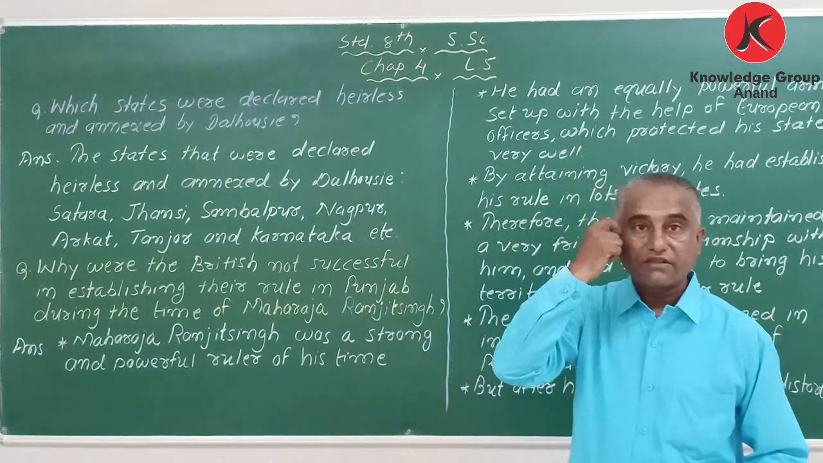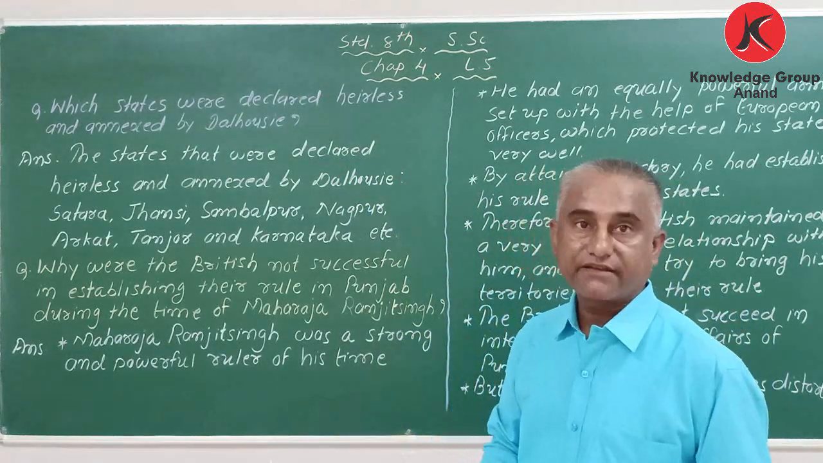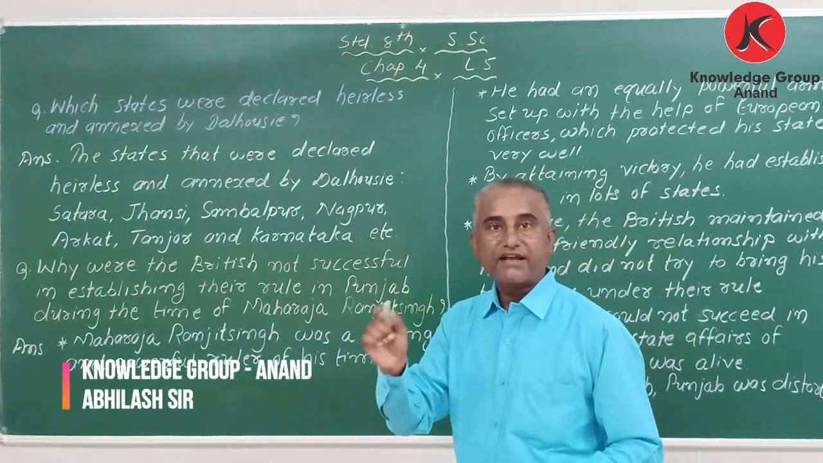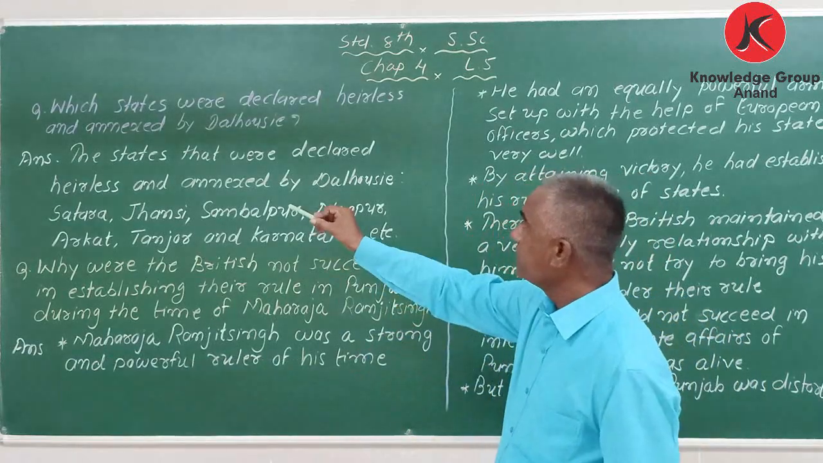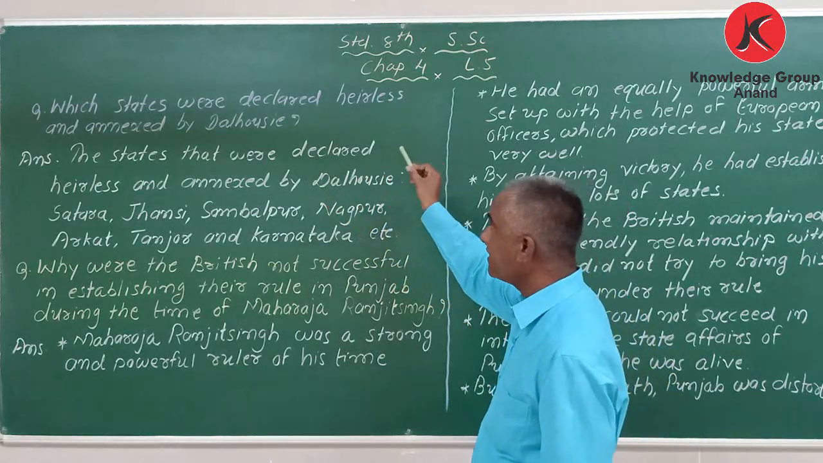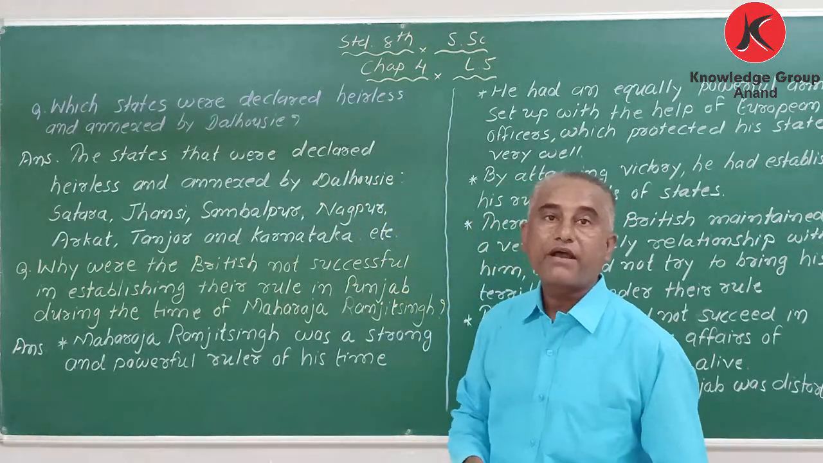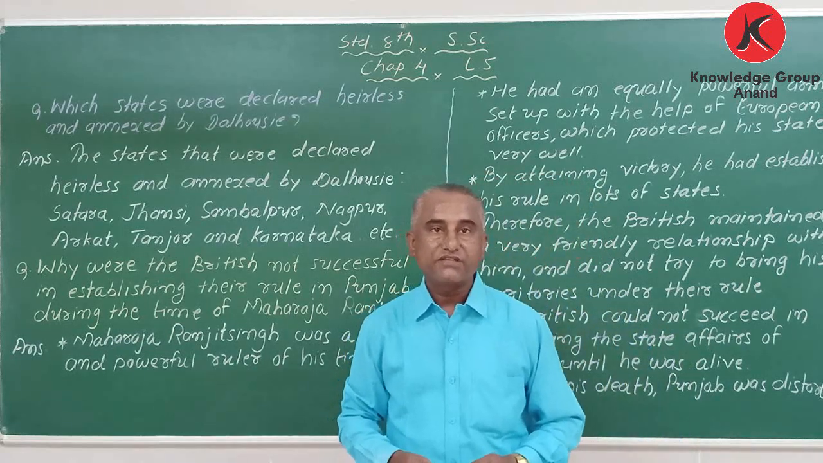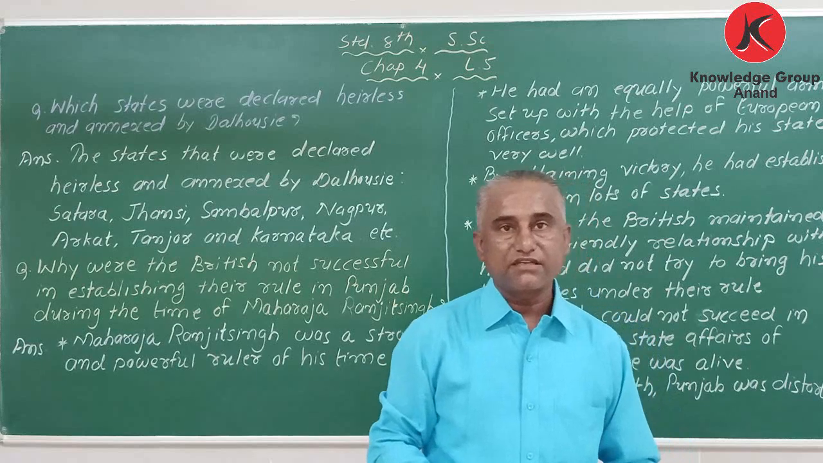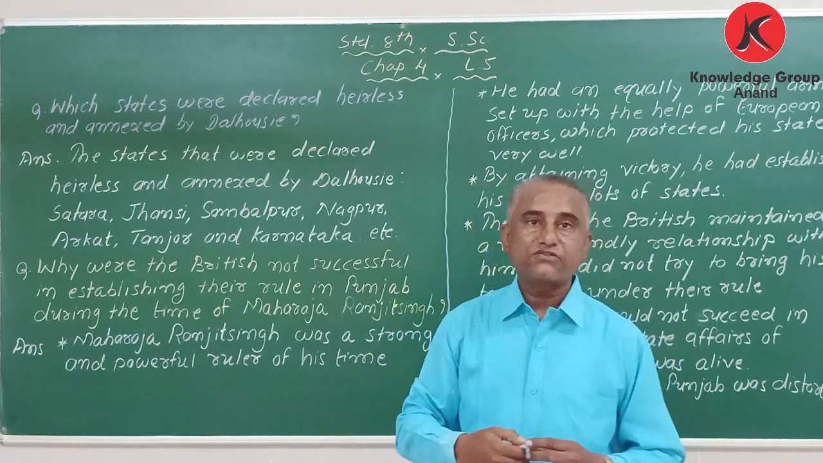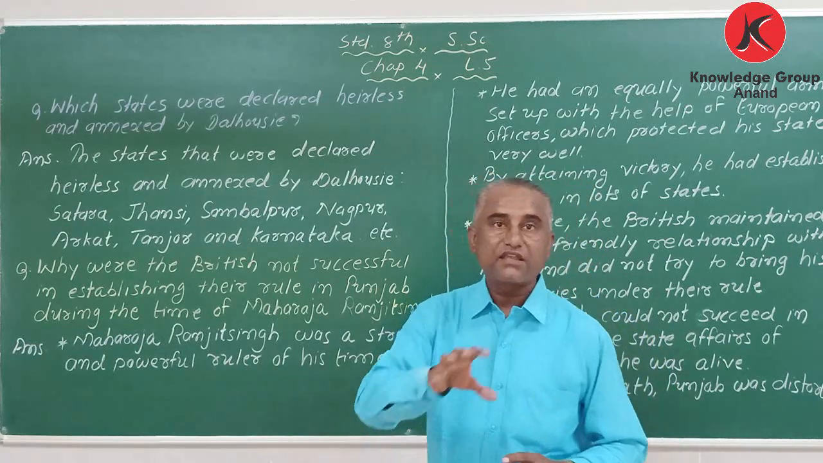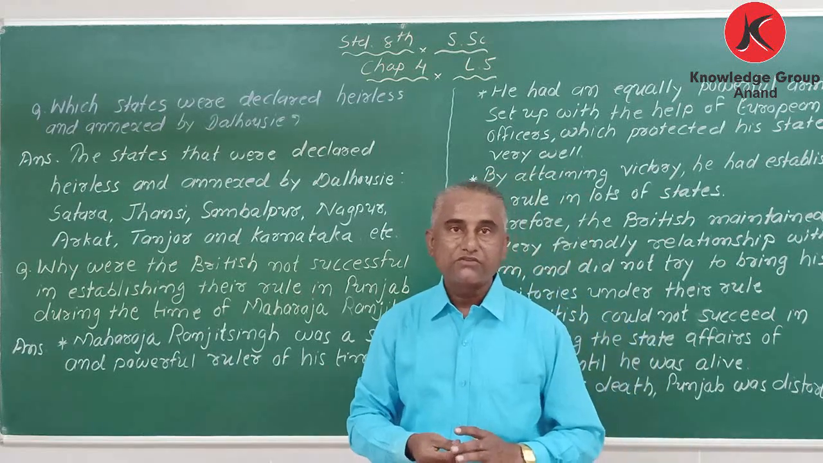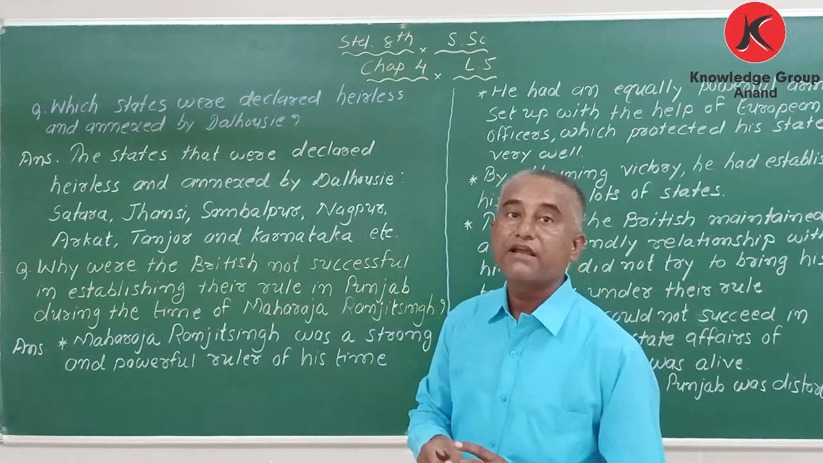My dear student, here see the pronunciation: heir, H-E-I-R, heir. A-I-R, same pronunciation. Which states were declared heirless and annexed by Lord Dalhousie? My dear student, yesterday I said that Dalhousie, through the policy of annexation, took charge of some states. They were heirless. The king died without a child. So these states were annexed by Dalhousie.